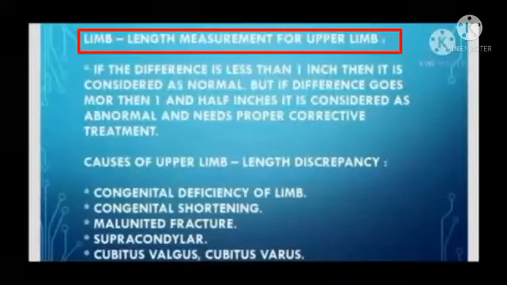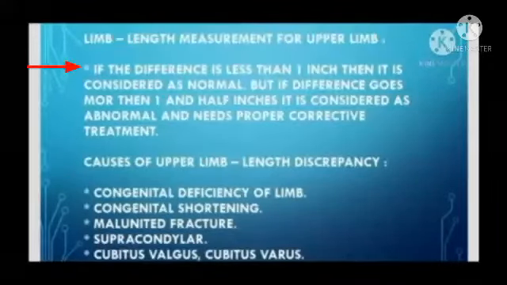Limb length measurement for upper limb. If the difference is less than 1 inch, then it is considered normal, but if the difference goes more than 1.5 inch, it is considered abnormal and needs proper corrective treatment. Causes of limb length discrepancy: congenital deficiency of limb, congenital shortening, malunited fracture, supracondylar fracture, cubitus valgus, cubitus varus.